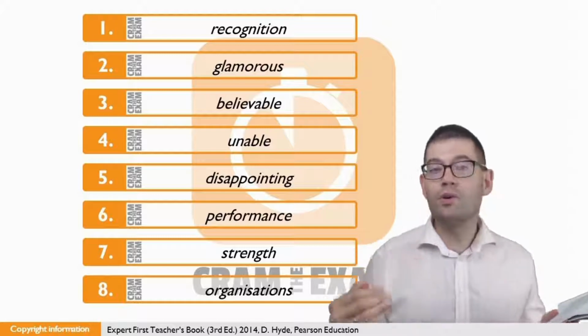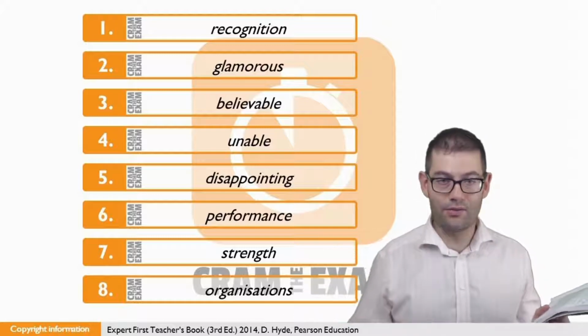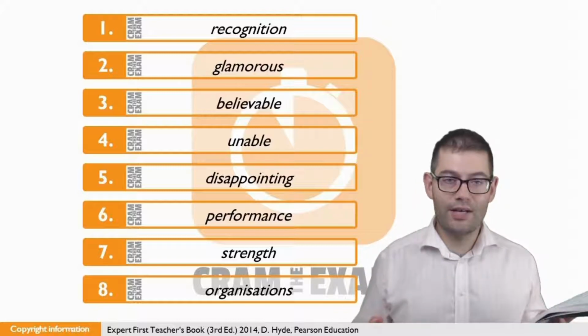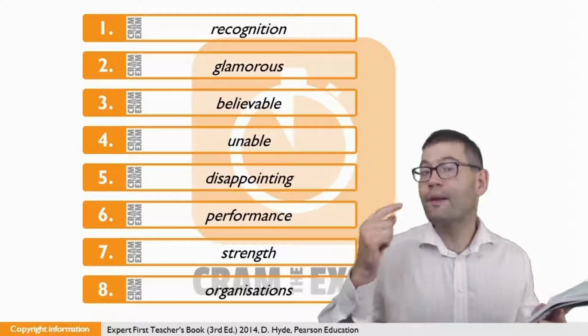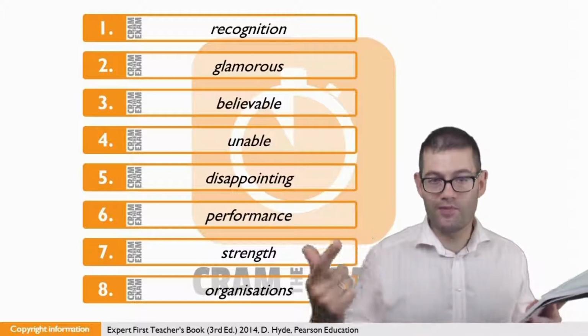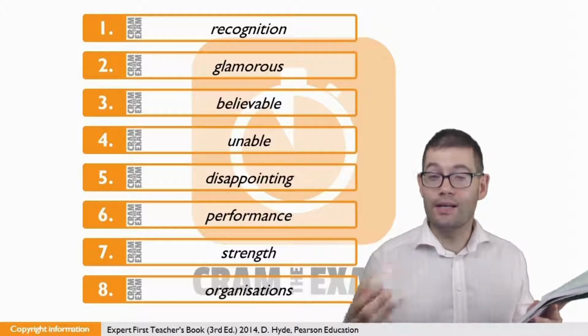For question number 4, the language pattern here demands an adjective. Cruz was what to resist the call? If we have a look at the stem word, we can see that there is an adjective as the stem word. But if we think about the context, we can see that we need the negative form of this adjective, which is unable.